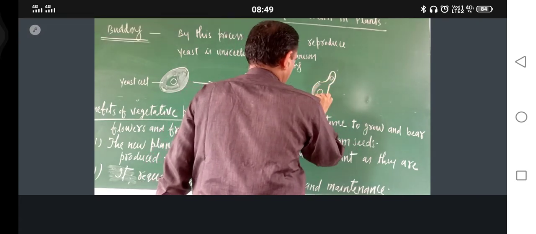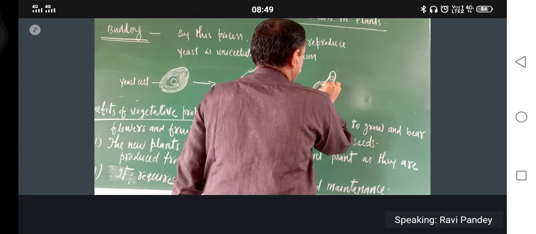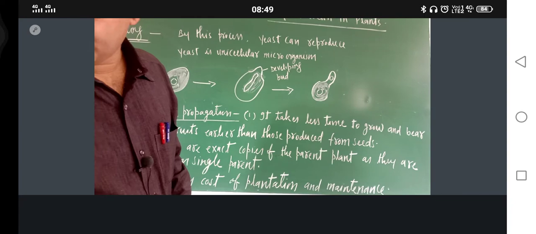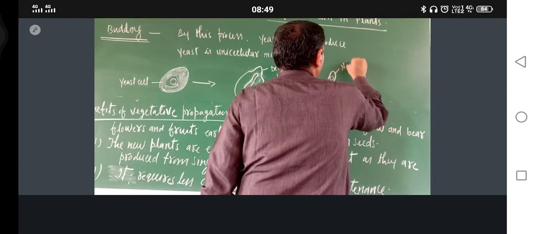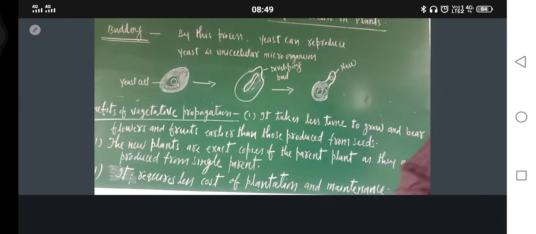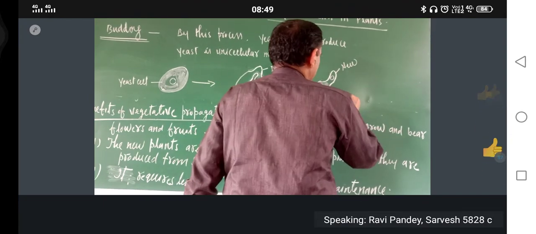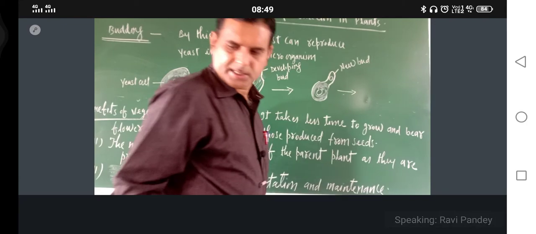Okay, just see. Now this constriction is becoming deeper. Okay, here what you will write? This is new bud. What is this one? New bud. Am I audible and visible? Hello? Okay. This is new bud. Next one. That is the last one.